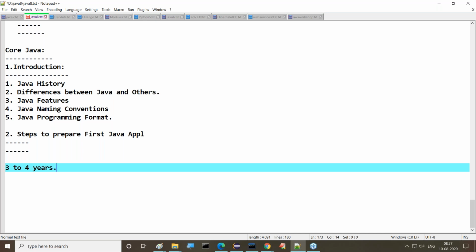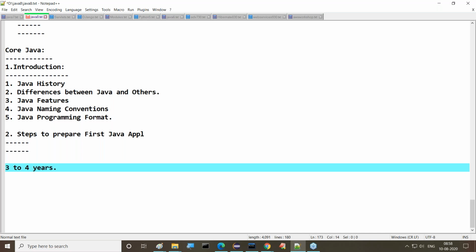In the companies, they may conduct written tests and interviews, and you may clear all of them. System tests also they are going to conduct. If we practice our examples effectively, we are able to clear those system tests also in the companies. I'm sure about it, because logical programming is also going to be implemented in our classes.